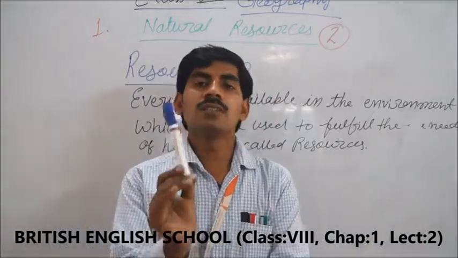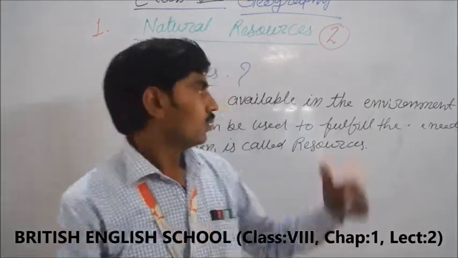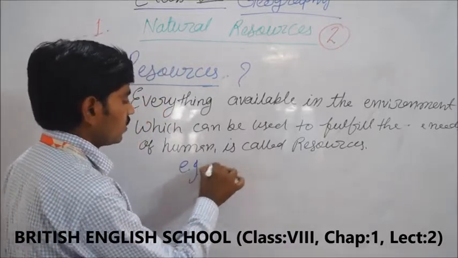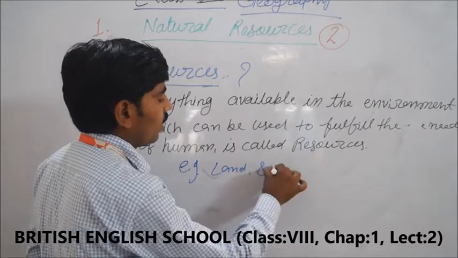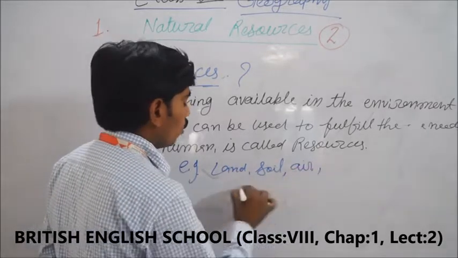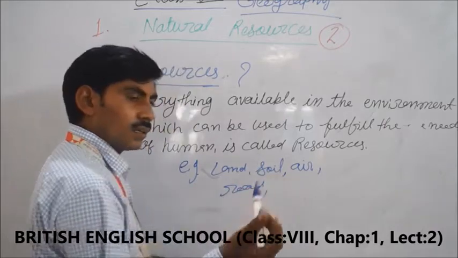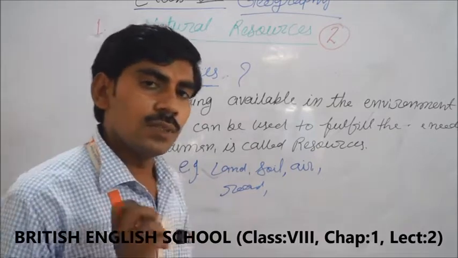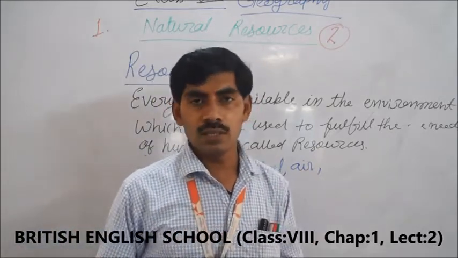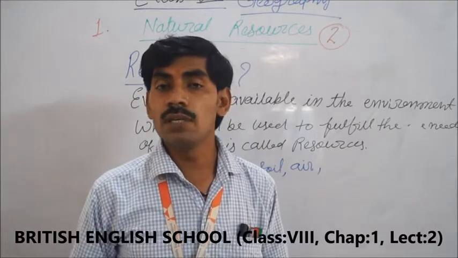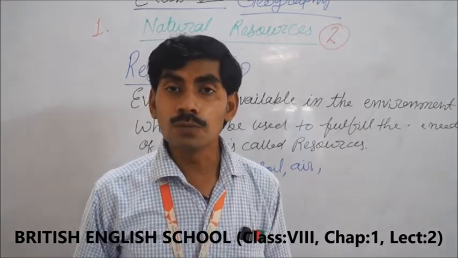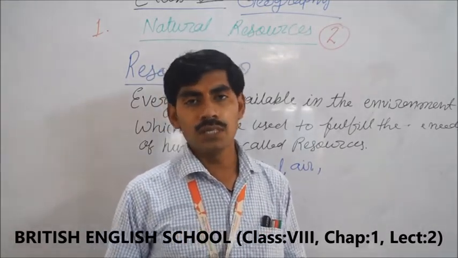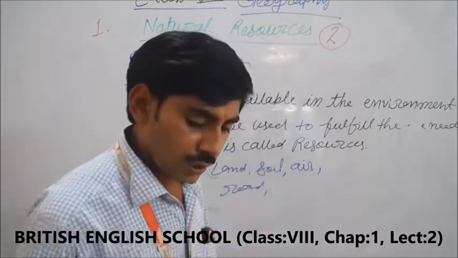For example, this is the marker. Marker is also part of the resources. This is the whiteboard. This is also part of the resources. It means, for example, you can say land, soil, air, road, marker, whiteboard, these all are part of the resources. Understood, students? In one sentence, in short form you can say each and every thing available in the environment which can be used to fulfill the needs of human beings, which helps to survive the lives of human beings, that is part of the resources.